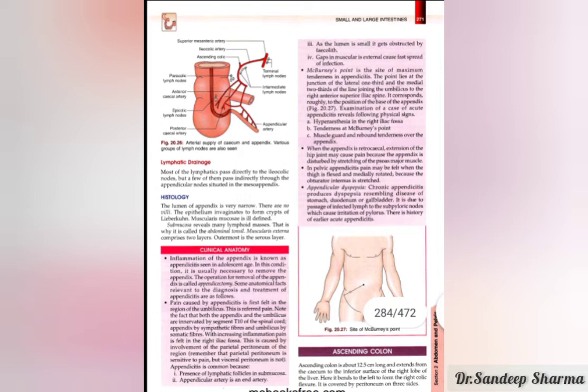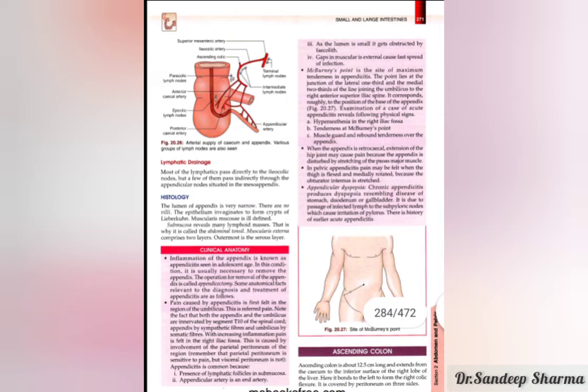The lumen of the appendix is very small, and any fecalith or any obstruction in the appendix will lead to its infection. And there are gaps in the muscular externa, which cause fast spread of infection. So these are some of the reasons for appendicitis.